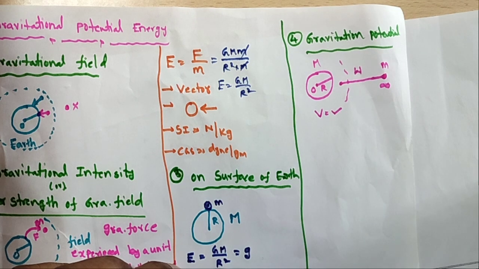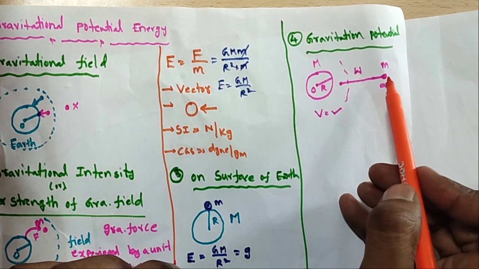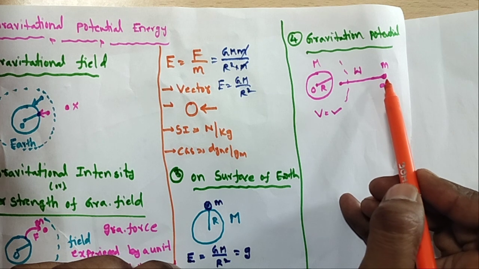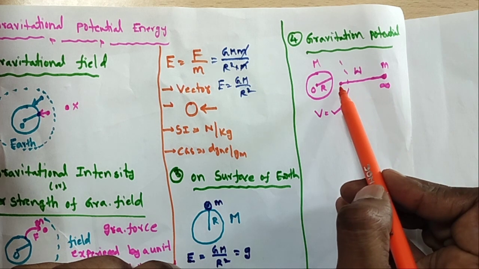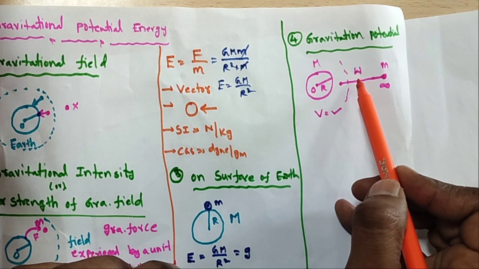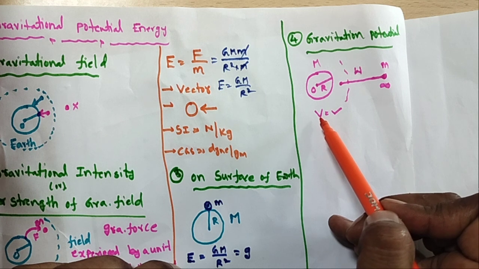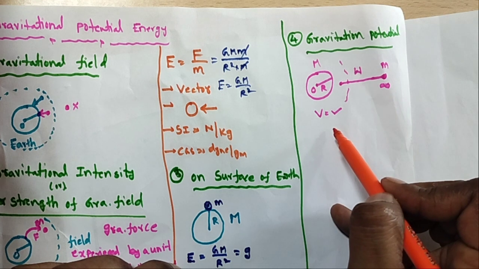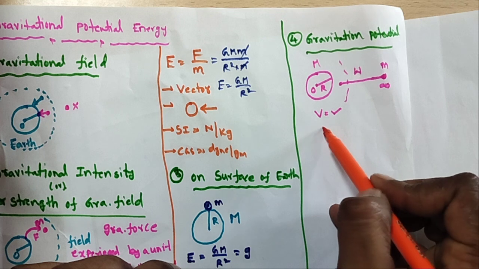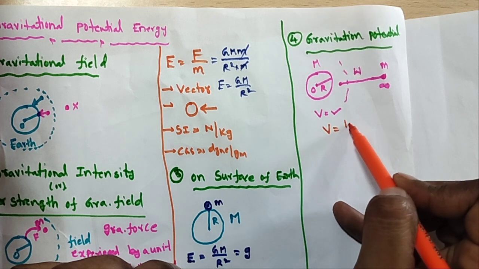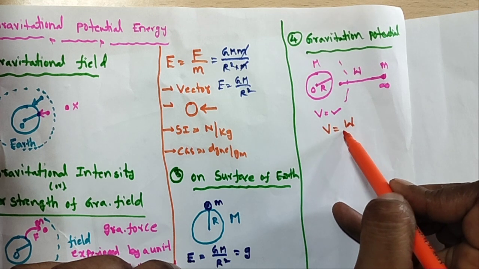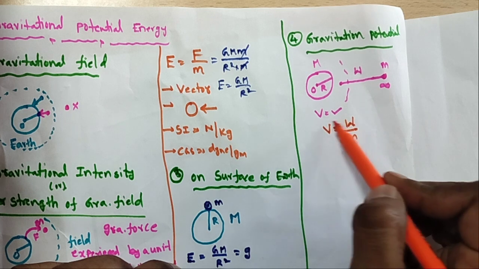So what is the gravitational potential? A unit mass is coming from infinity to inside of the gravitational field. How much work is done? That is called gravitational potential. So V is equal to W by M.